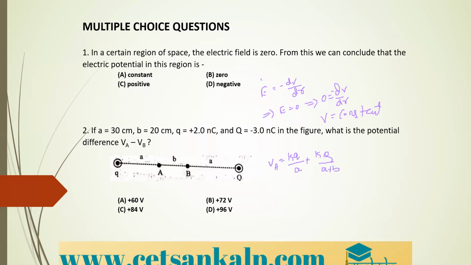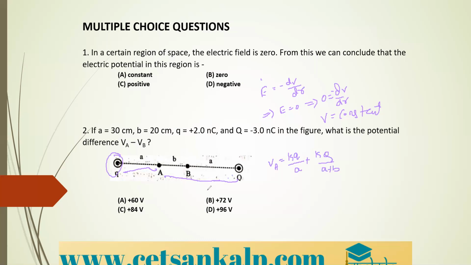From the q charge, the potential at A is K into q divided by the distance A. Then due to the capital Q charge at A, it is K into capital Q divided by A plus B. Why is it A plus B? Because the total distance becomes A plus B. From q to point B is A, and from B to A is B. Therefore, the total distance between the capital Q charge and point A is A plus B.